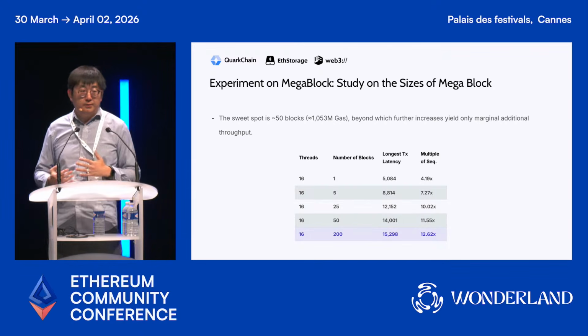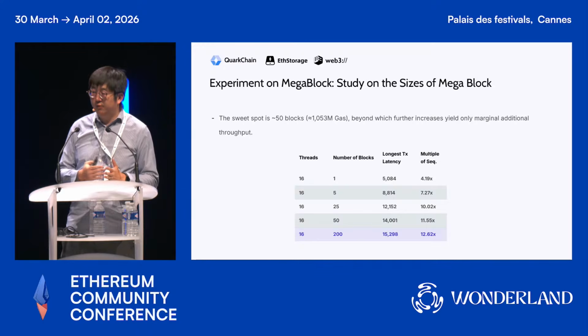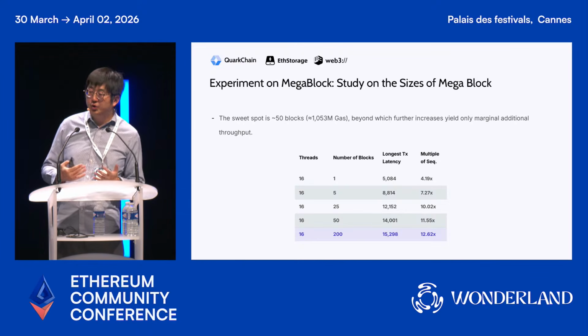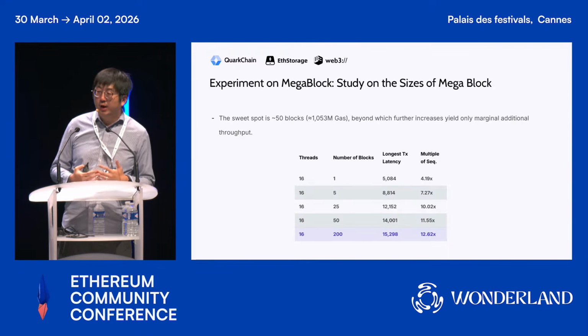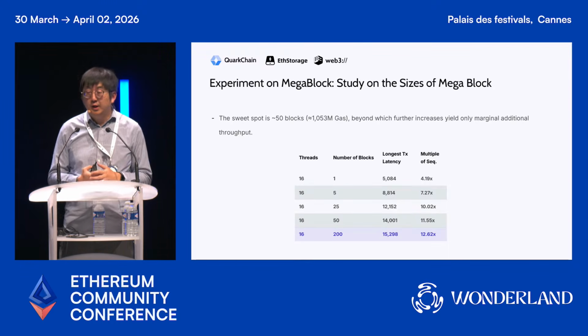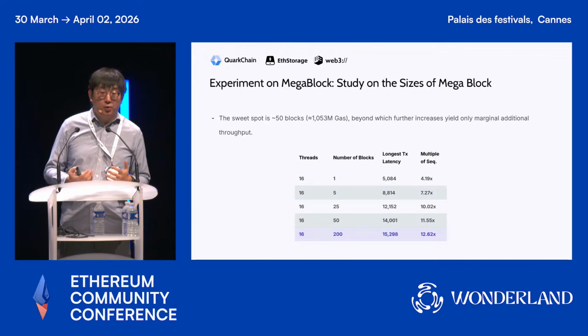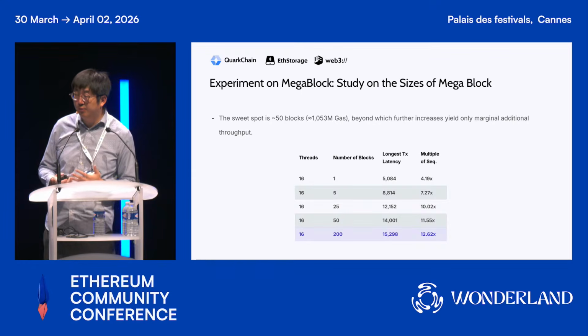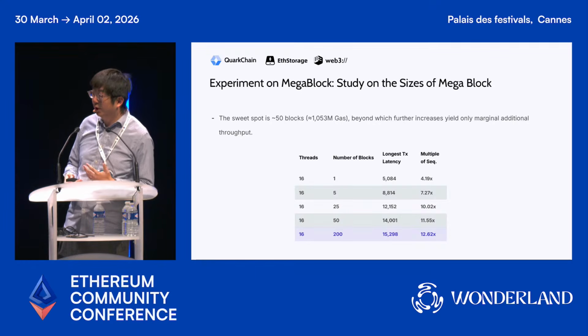Also, we did some study on, for example, changing the size of the mega blocks from 1 to 200. And we found that right now a 50-block mega block is the sweet spot, which fits pretty well with the current Ethereum scaling plan to increase the block gas limit by 100x.